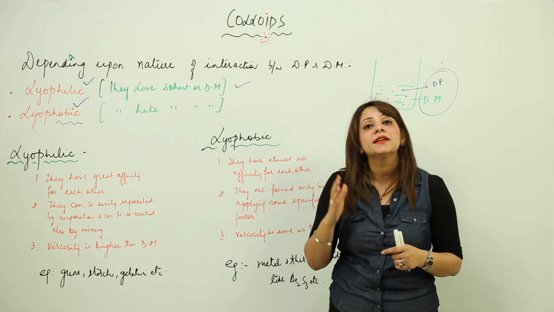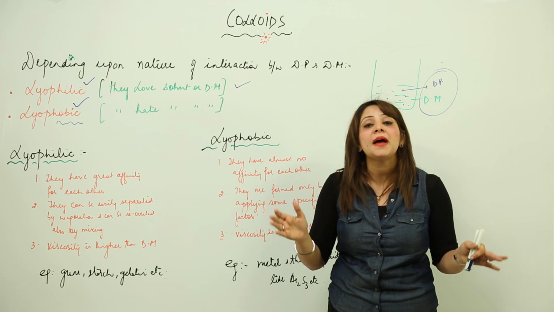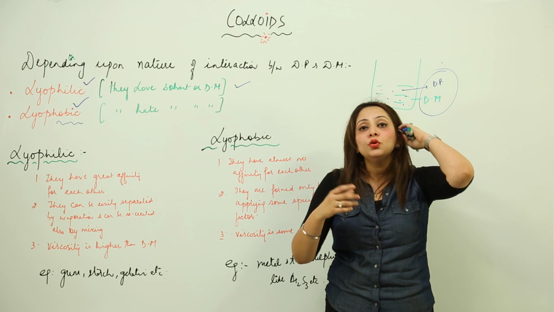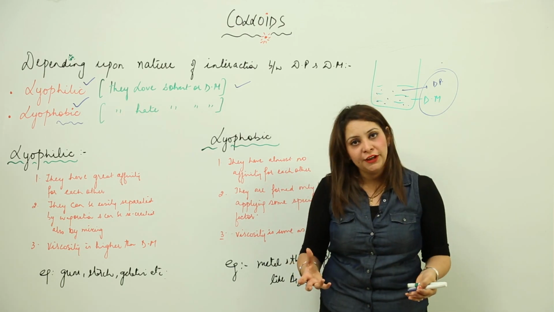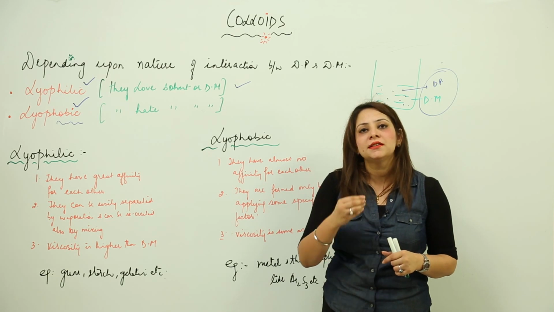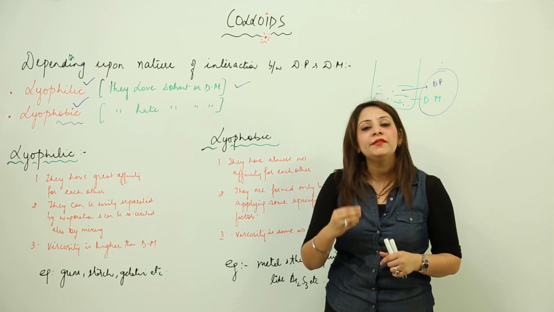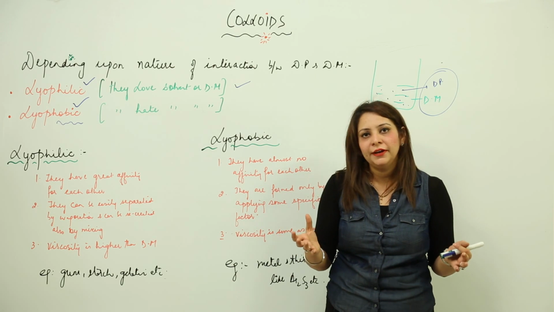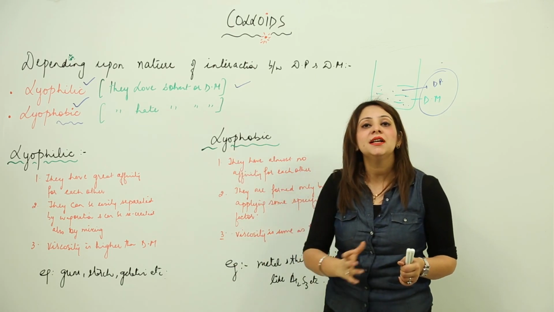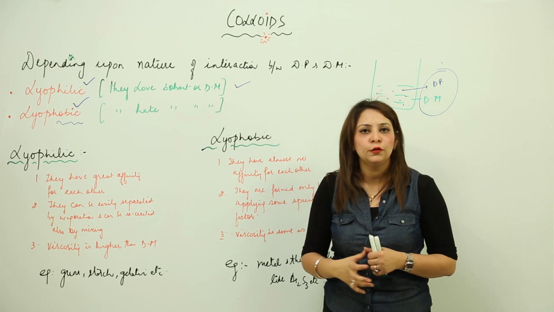It can actually separate the dispersed phase and dispersion medium, as we all know that they do not have affinity for each other. And if two components do not have affinity for each other and you are mixing them forcibly, then any factor may just disturb them and any factor can separate them, right. So, this is what we have as the lyophobic colloids. Mainly the metals and the metal sulfides form the lyophobic colloids.